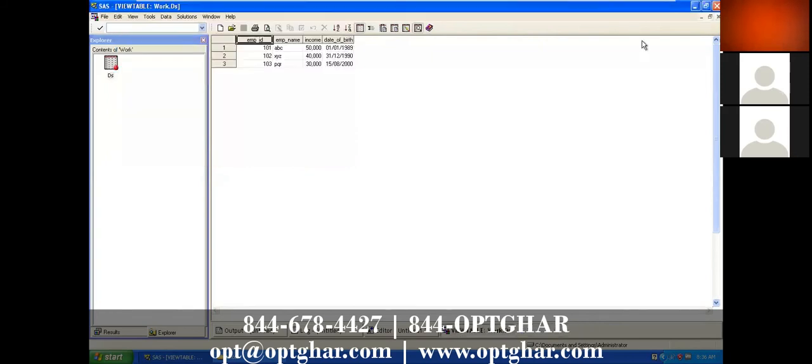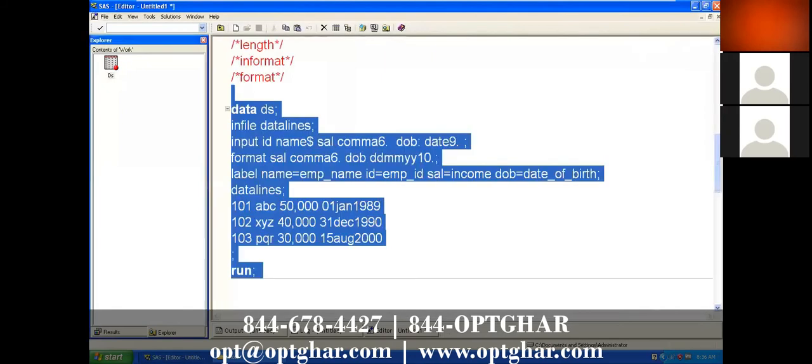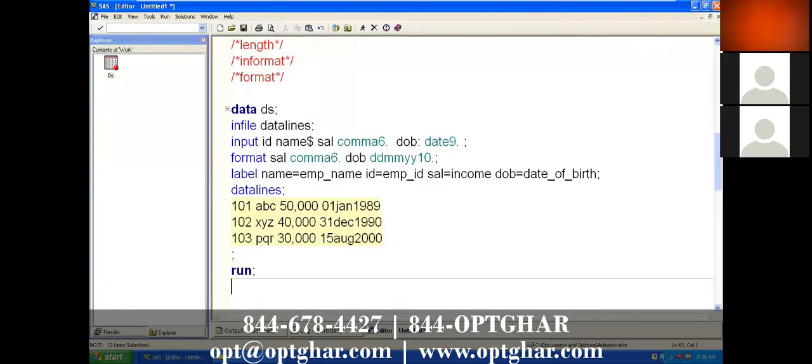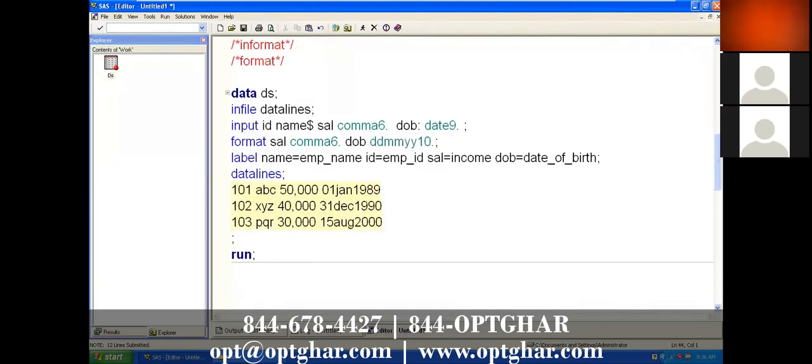Is there any procedure to display all the variable attributes at a time? Yes, we have one procedure called PROC CONTENTS. PROC CONTENTS data equal to dataset name. Just run it.